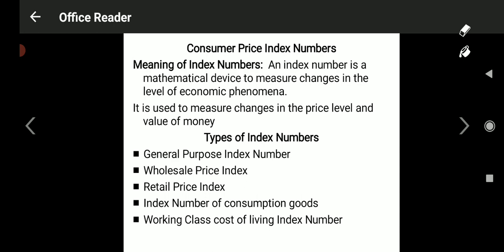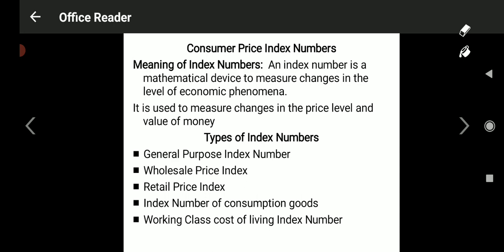So here price index numbers are mathematical devices to measure the changes in the level of economic phenomena, means how the economic activities go on changing. Of course, the economic activities go on changing because of changes in the price. Once price goes on increasing, it will affect the different classes of the society in a different way.